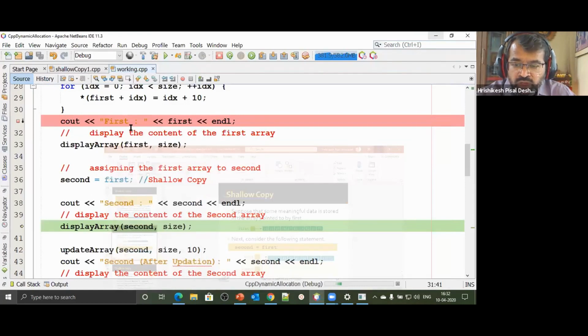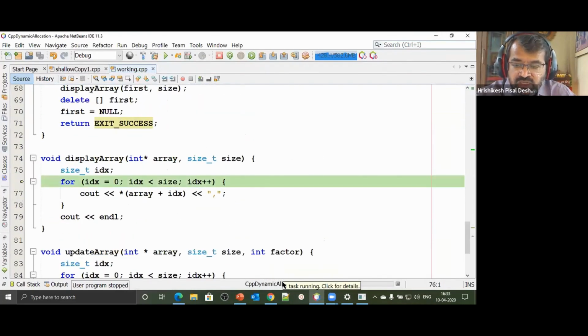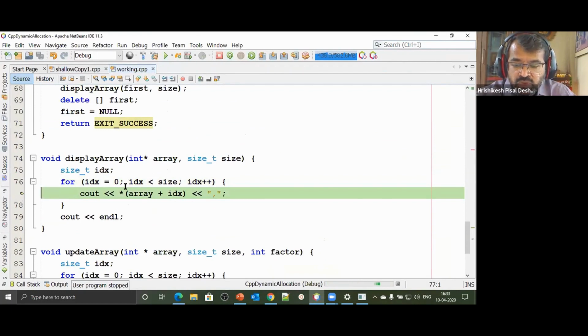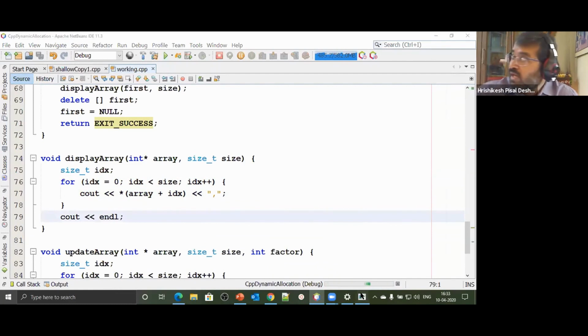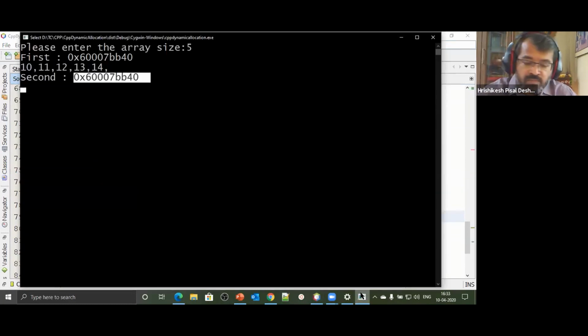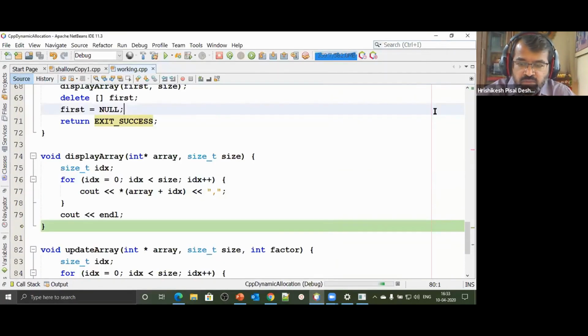Now I say display second, and then I pass the array size. So let's go to this display function. Star of array plus 0, then star of array plus 1, then star of array plus 2, and so on. We're going to print all elements inside that array. So let's see the contents of that array. Here all elements of that array have now been printed: 10, 11, 12, 13 and 14.